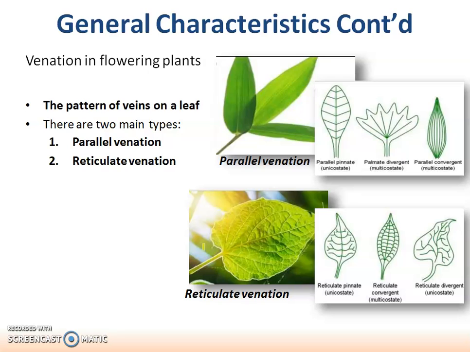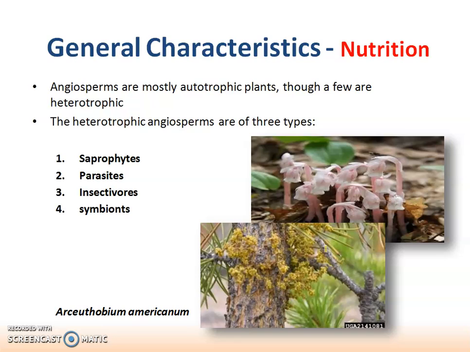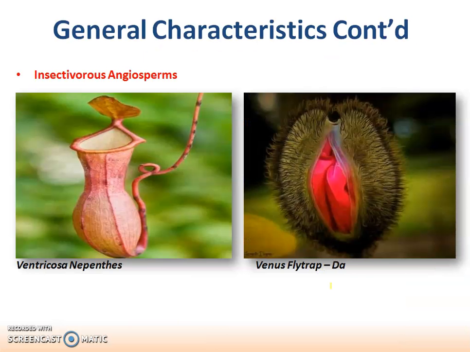Then the leaves. What type of leaves do they have? The leaves have either parallel venation or reticulate venation. In parallel venation, the veins are arranged parallel to each other. In reticulate venation, the veins are arranged like a net. Then the angiosperms are mostly autotrophic. Some are heterotrophic. Heterotrophic ones may be saprophytes, parasites, insectivorous or symbionts. We know what saprophytes, parasites and insectivorous plants are, and symbionts are those which grow along with some other organism. Here the pictures come: Archaeothobium americanum, then insectivorous plants, ventricosa and Venus flytrap.